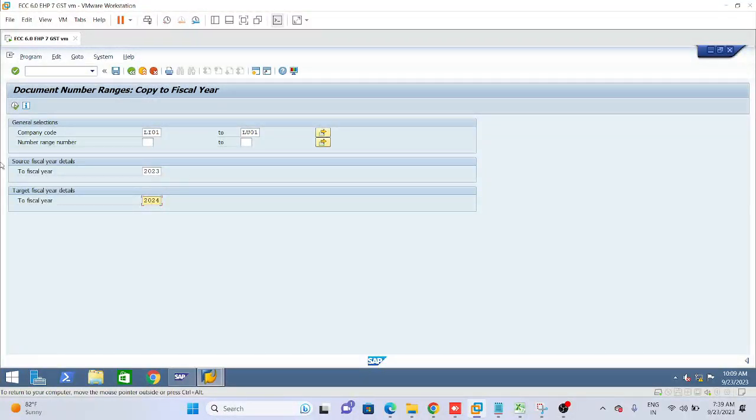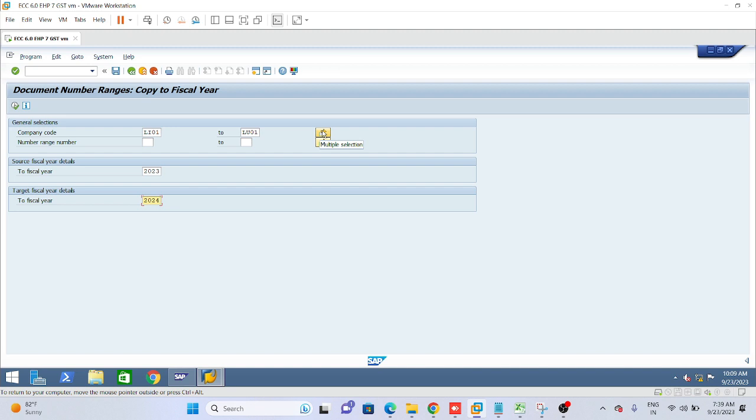Source fiscal year 2023, because there we have already defined source fiscal year 2023, and target fiscal year 2024. So here we need not give LI02, LS01, it will take them automatically. I just wanted to show you guys the multiple selection use also.